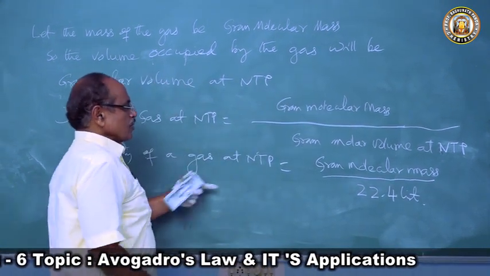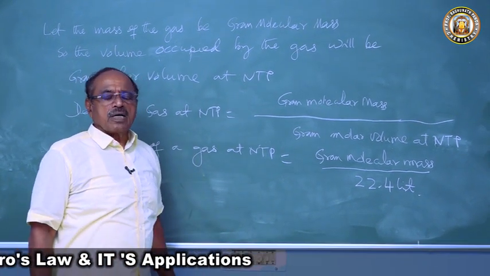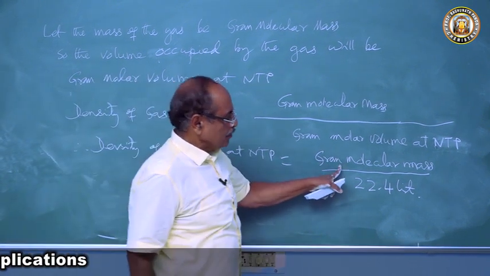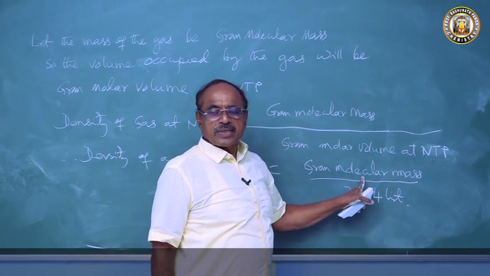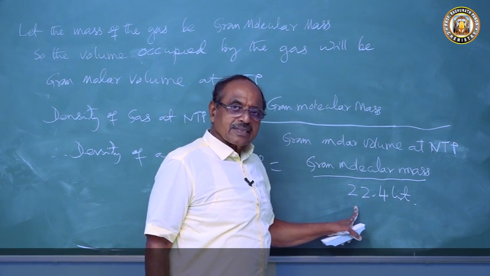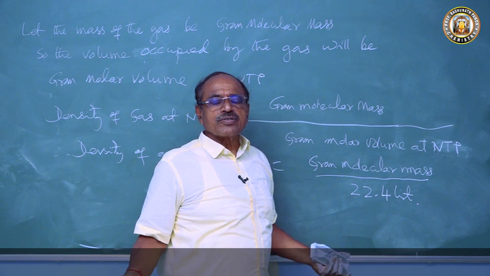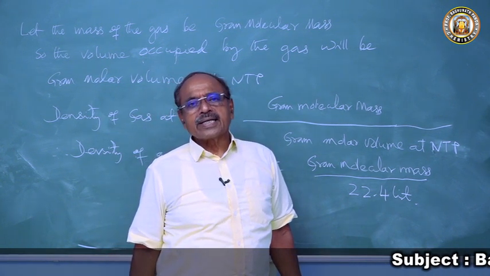From this we can determine, suppose someone asks us what is the density of oxygen at NTP. So gram molecular mass of oxygen how much? 32. So 32 grams by 22.4 liters will give us the density of oxygen at NTP.